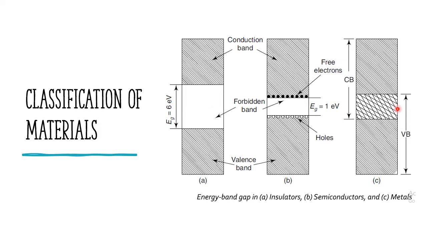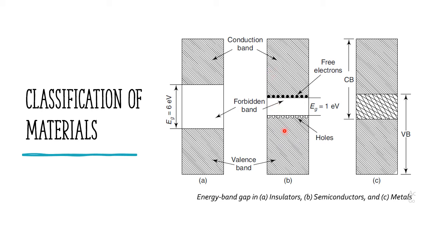But here in the conductors, it is overlapped. The conduction band is up to this level, the valence band is up to this level. Here it is overlapped, so the flow of electrons between the conduction band and the valence band is very easy. So conductivity is more in metals. But in insulators, there is a barrier between these two bands, so flow of electrons is not possible. Hence it is called an insulator.